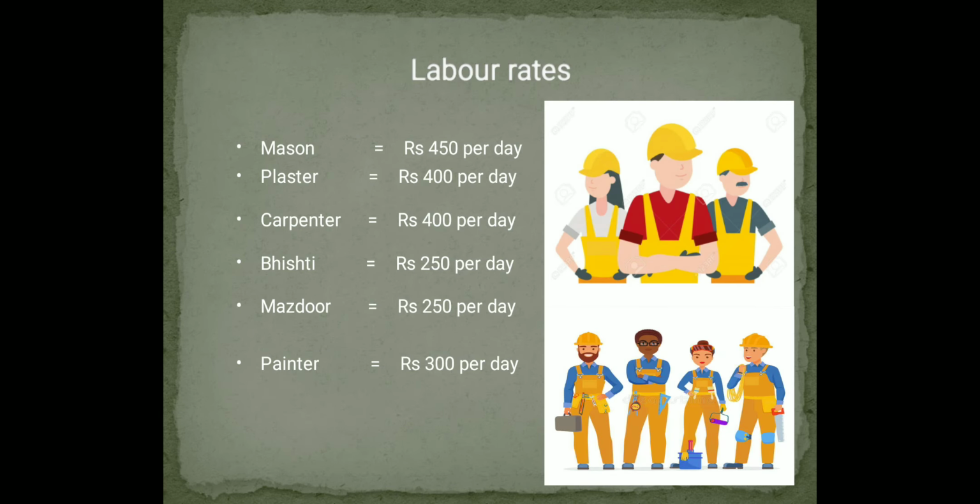Next, we'll be seeing about the labor rates. For the mason, it is rupees 450 per day. For the plasterer, it is rupees 400 per day. For the carpenter, it is rupees 400 per day. For the bhisti, it is rupees 250 per day. For the mazdoor, it is rupees 250 per day. And for the painter, it is rupees 300 per day. So this is not a fixed rate. It will always differ based upon the place and the area.